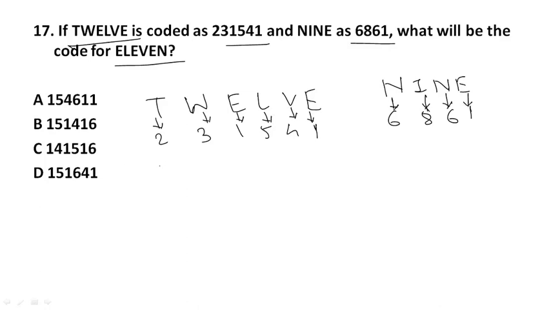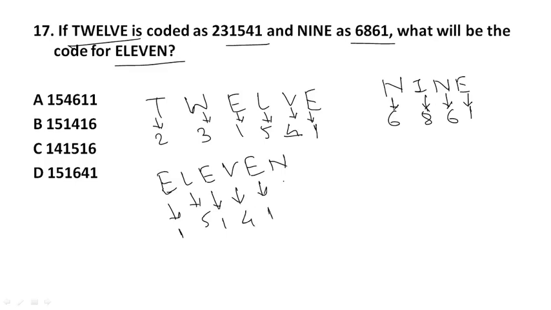Okay, what do you have to find? 11, ELEVEN. Okay, what is the code for E? That is 1 and L for 5. Again E for 1. V for 4. E for again 1 and N for 6. So 151416. That is option B will be the right answer.